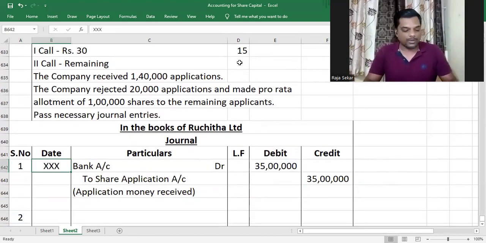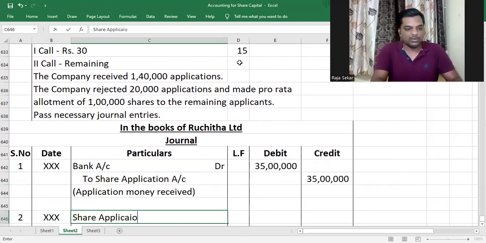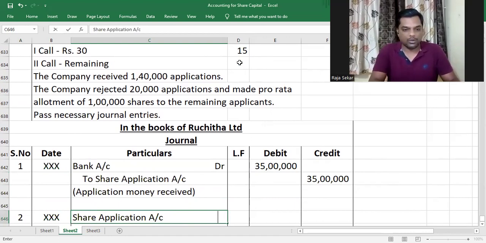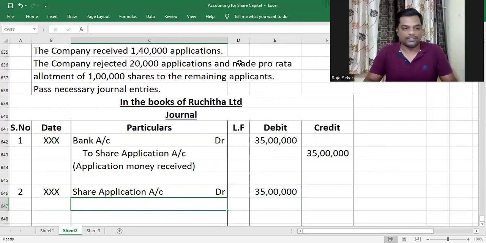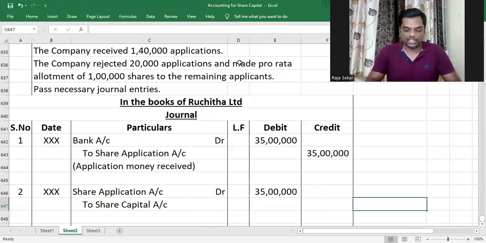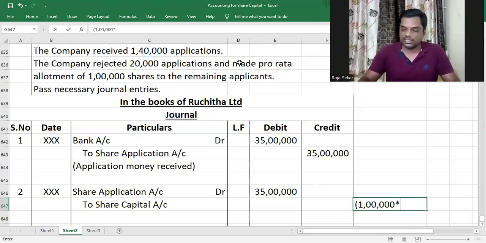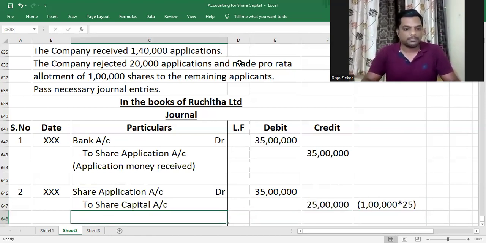And in all pro rata allotment questions, the second journal entry is the most important. We always start that journal entry by debiting share application account with the full amount that we credited in the first journal entry, which is 35 lakhs. And then we credit share capital with the application money received per share multiplied by the number of shares allotted. We allotted 1 lakh shares, and that will be multiplied with 25 rupees, which is application money receivable on one share, and that will be 25 lakhs.